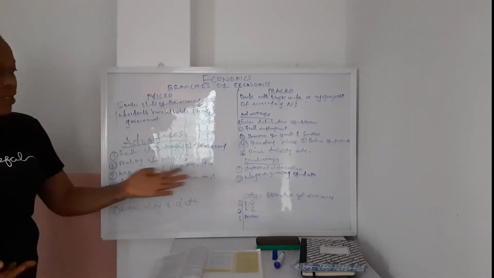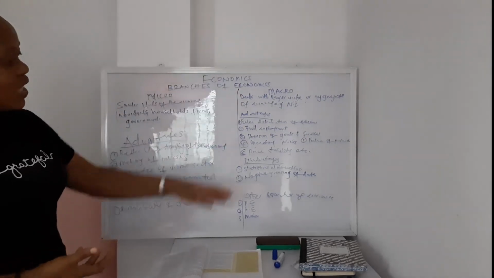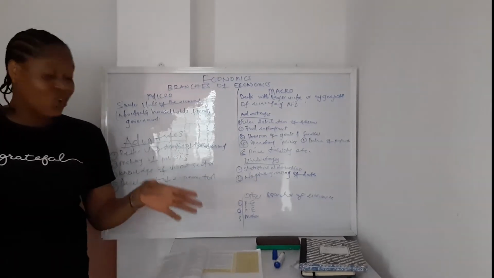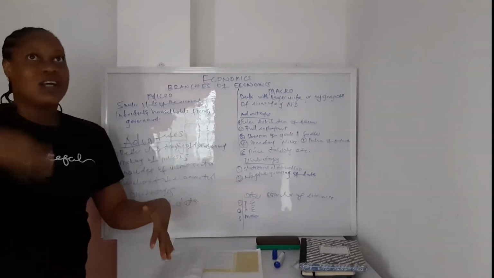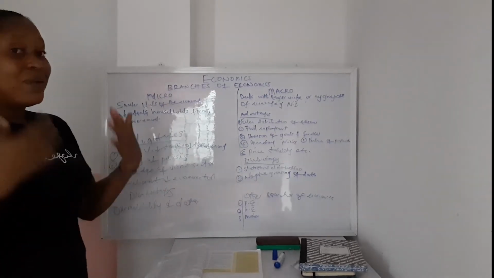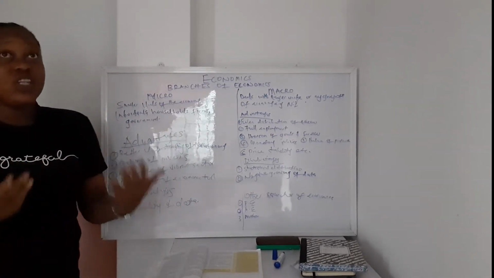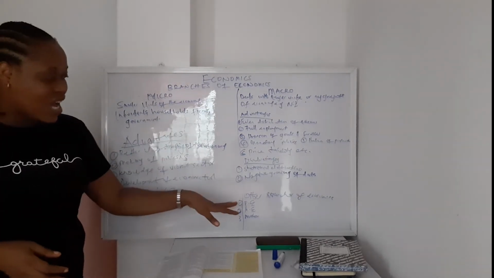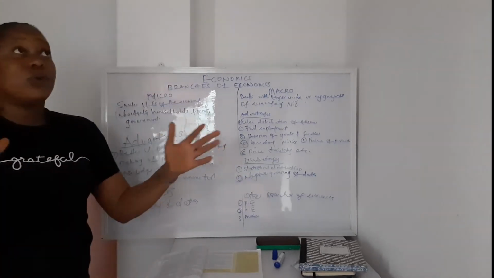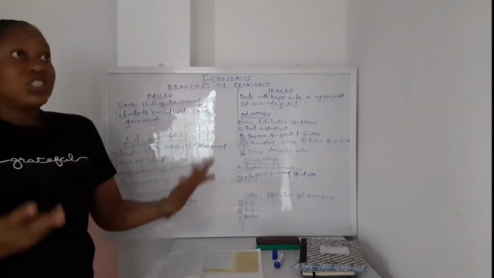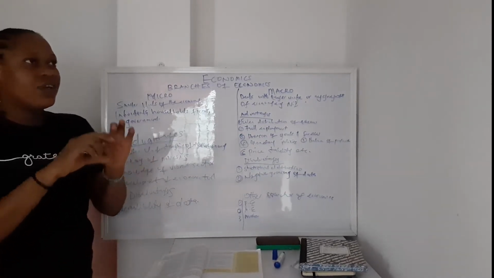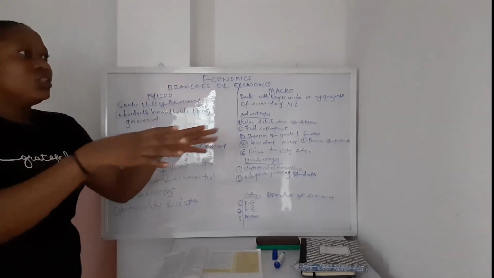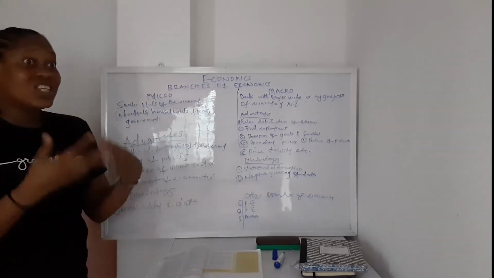So yes, that being said, these are the two major ones. But again, when we go further, you have other branches of economics. But we will get to know this as we grow older, as we begin to learn more about economics, maybe in higher institutions, when you decide to take it as a course of study. Some of these types of economics include pure economics. Someone says, okay, I'm going to study economics, then he or she has an interest in a particular field of economics. Maybe after your bachelor's degree, you say, okay, this is the aspect of economics I want to do, this is what I want to learn. So you might become an expert or a specialist in that.